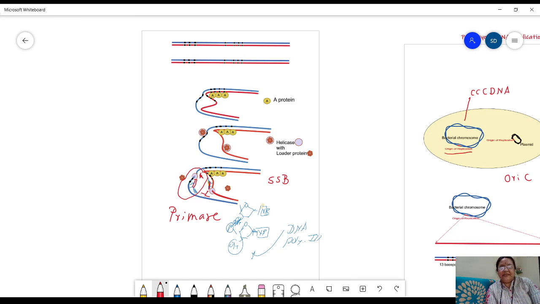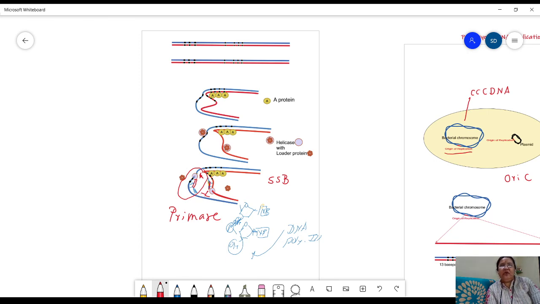Up to this point, we can summarize that on each DNA molecule there is a particular region called the origin of replication. This E. coli DNA is a replicon, a single replicon.